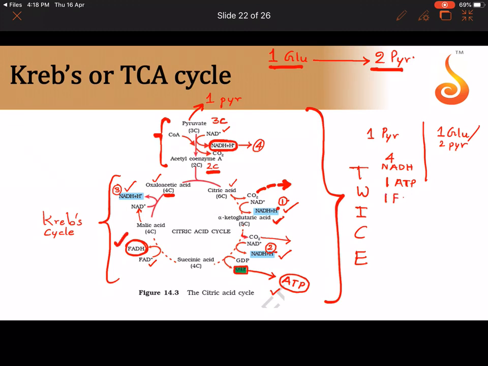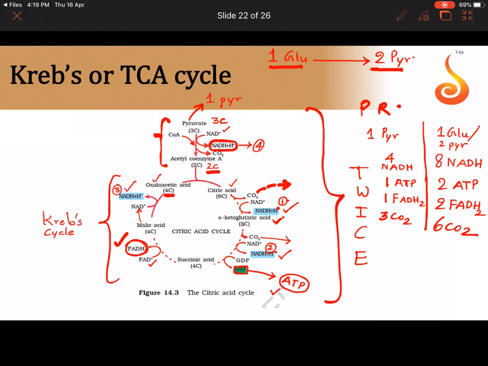How many FADH2? 1 FADH2. Now if I convert this in terms of glucose molecule, this will become 8 NADH, 2 ATP, and 2 FADH2. And one more thing, how many carbon dioxide molecules am I getting here? 3 carbon dioxide molecules. So from 1 pyruvic I am getting 3 carbon dioxide, and for 1 glucose or 2 pyruvic acid I will get 6 carbon dioxide.